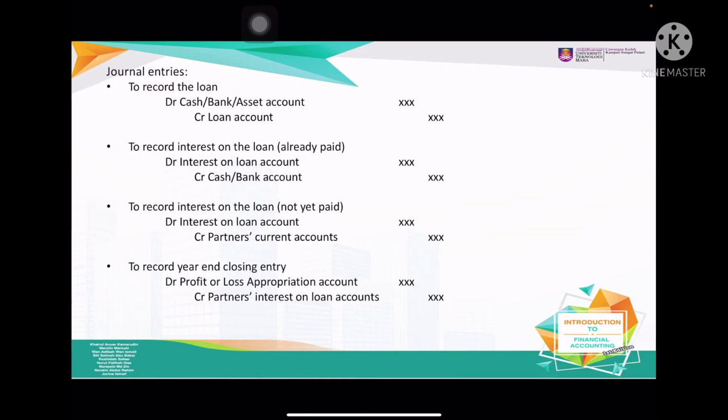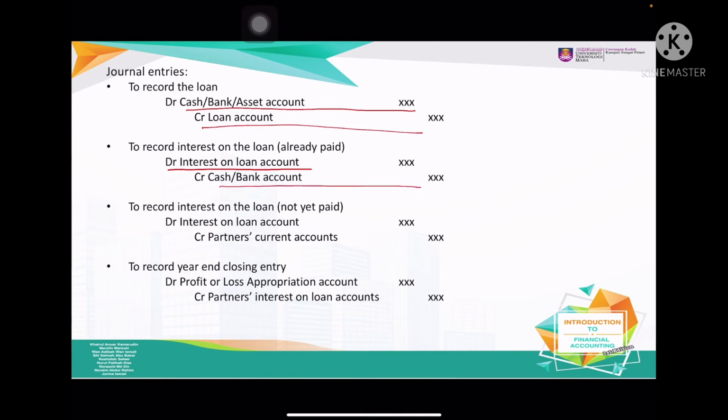So how to record loan and interest? Alright, number one, credit loan, debit cash. And then how to record the interest on loan? If the interest is paid, debit interest on loan expenses, credit bank.